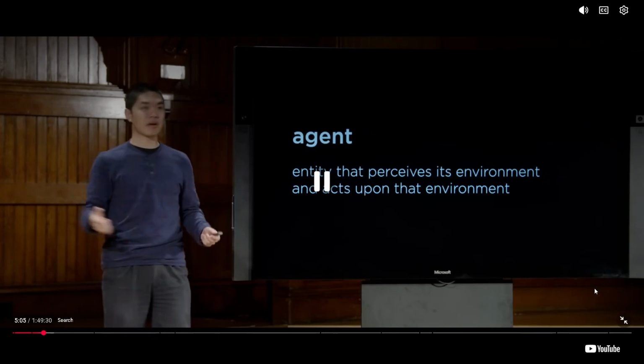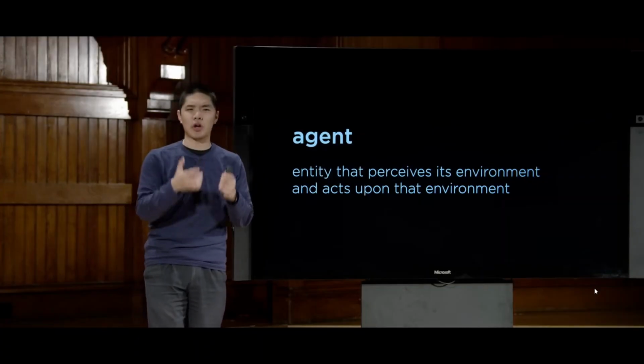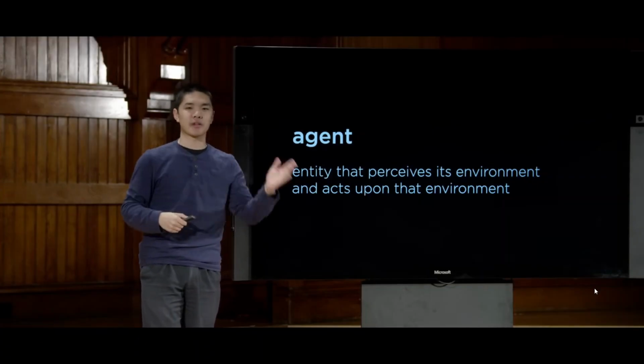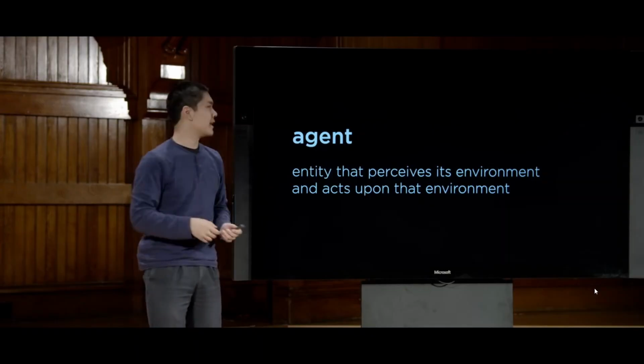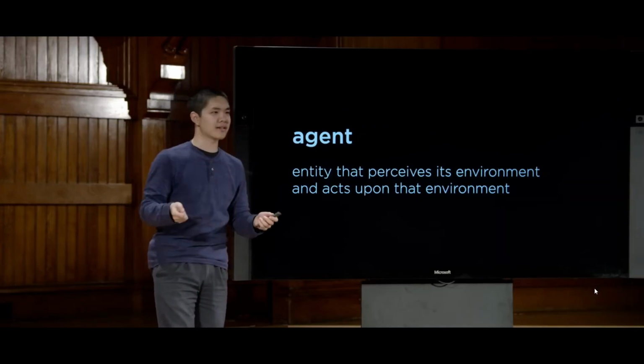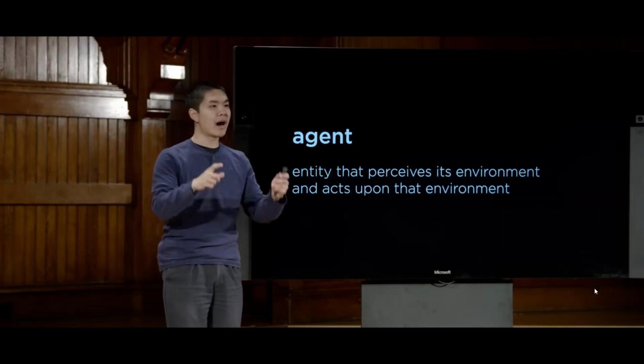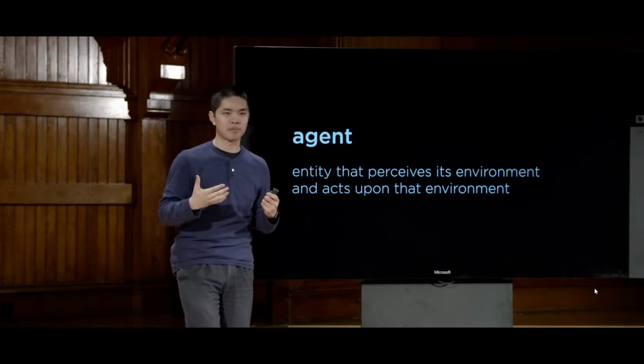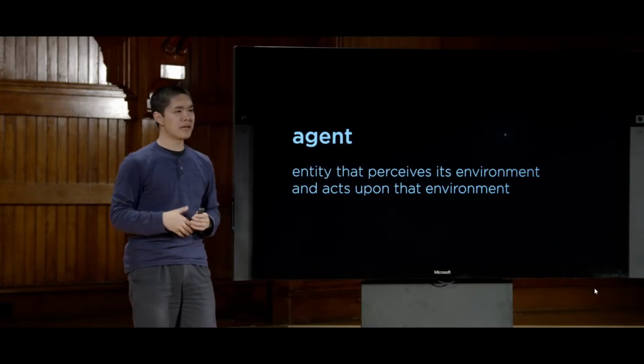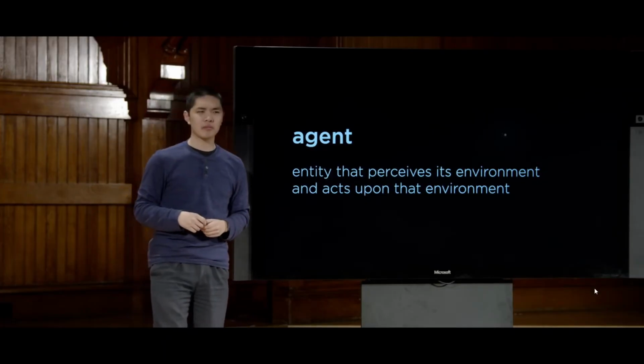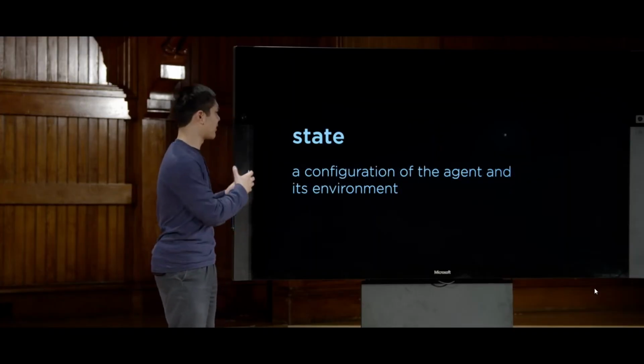In the case of driving directions, your agent might be some representation of a car that is trying to figure out what actions to take in order to arrive at a destination. In the case of the 15 puzzle with the sliding tiles, the agent might be the AI or the person that is trying to solve that puzzle, trying to figure out what tiles to move in order to get to the next stage.